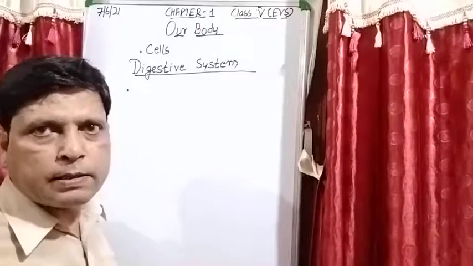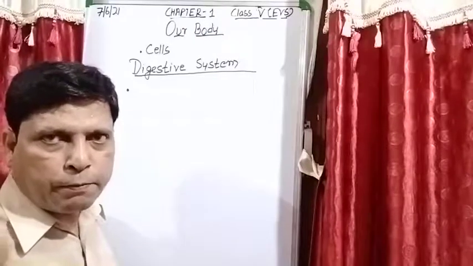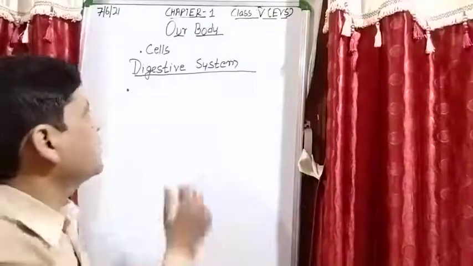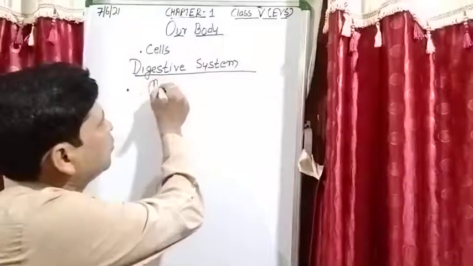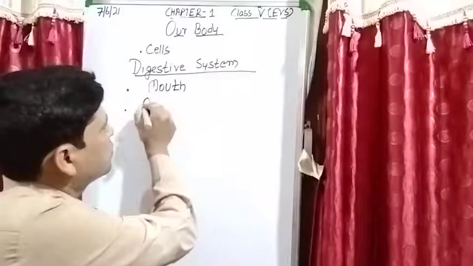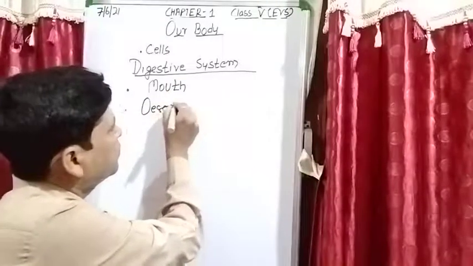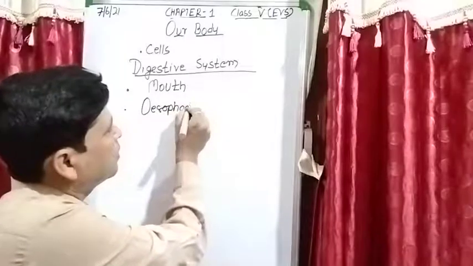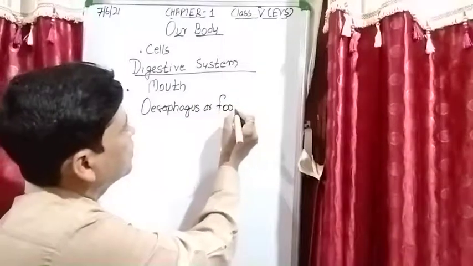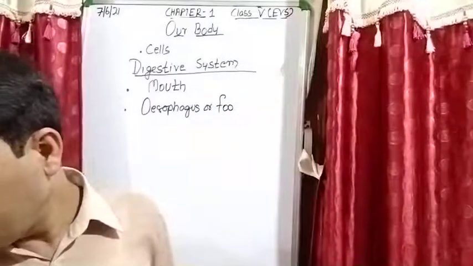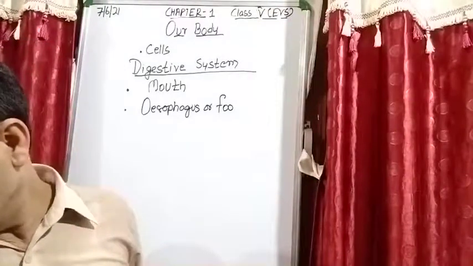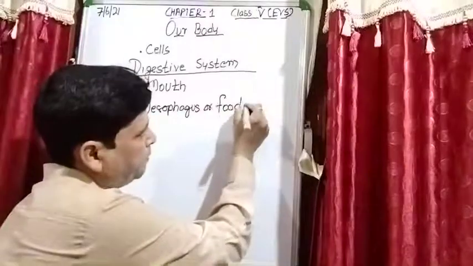To understand any system, the first step is that you must know what are the different parts of the system. For example, mouth, esophagus, or you can write food pipe.